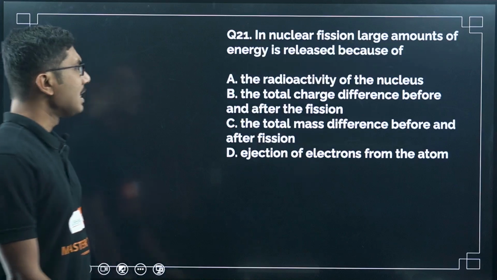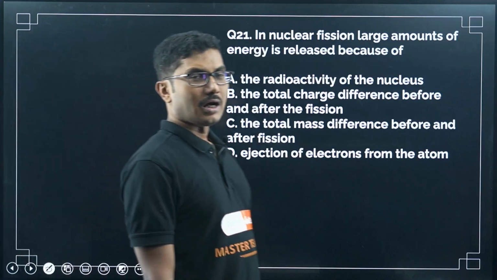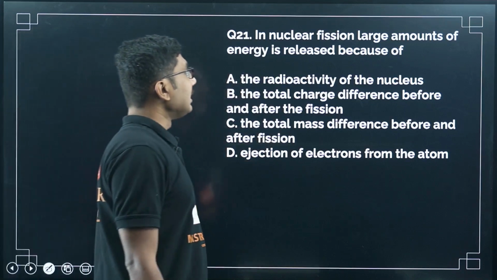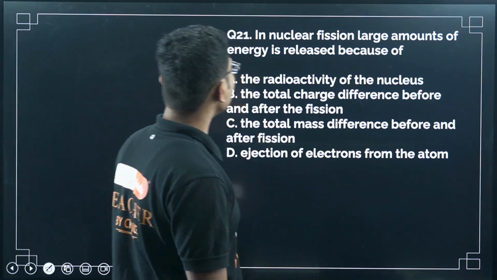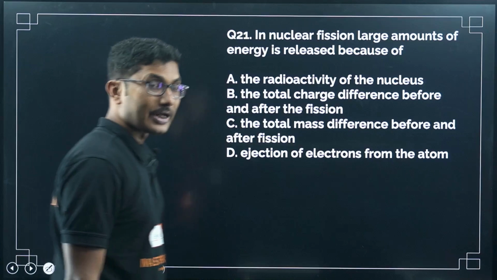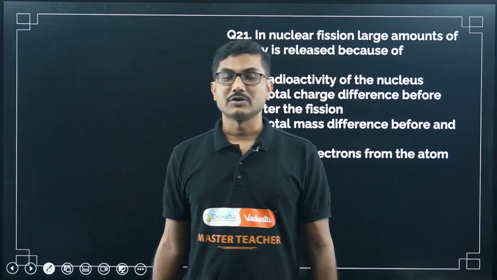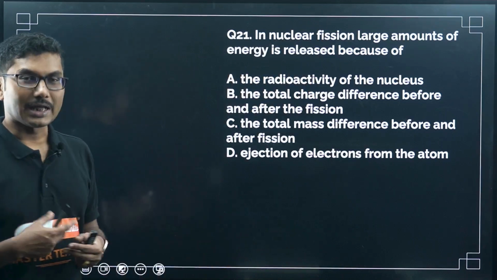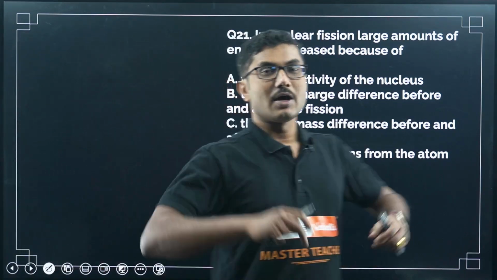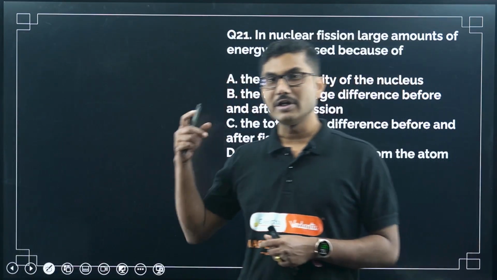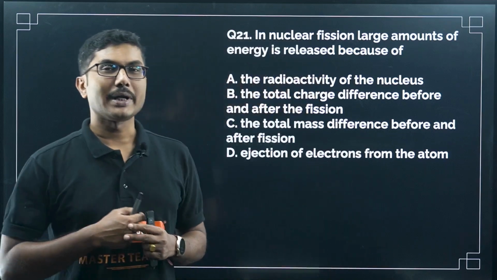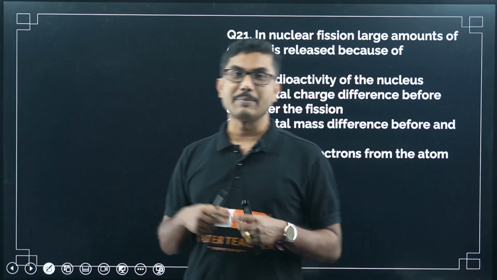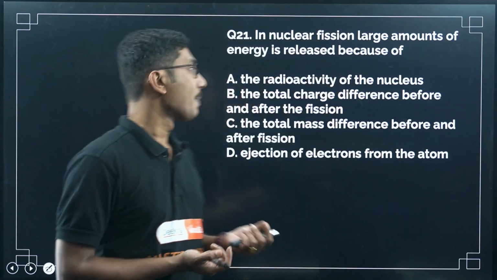Now let's move on to the second chapter, that is nuclei. From nuclei, let us look into the first question. In nuclear fission, a large amount of energy is released. Nuclear fission is basically the sophisticated name for the atomic bomb. An atomic bomb is a process where uncontrolled nuclear fission occurs, and when it is controlled, we get the power that is called a nuclear power plant. In a nuclear power plant, controlled fission is happening and we are harvesting the energy, and if you keep it uncontrolled, it will become an atomic bomb, right?